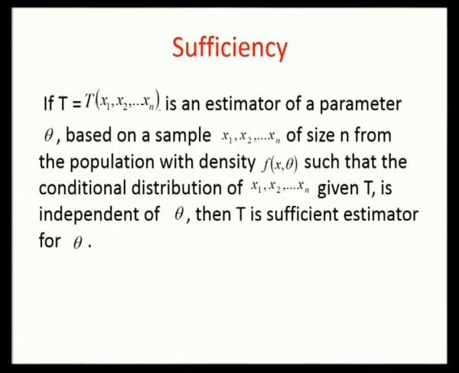If T is equal to T of x1 etc. up to xn is an estimator of a parameter theta based on the sample x1 etc. up to xn of size n from the population with the density function f of x comma theta, such that the conditional distribution of x1 etc. up to xn given T is independent of theta, then you call the statistic T a sufficient estimator of theta.